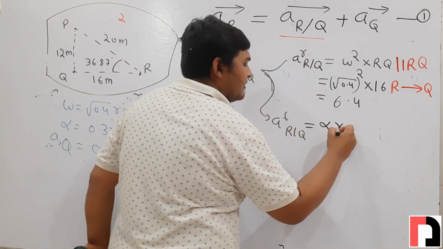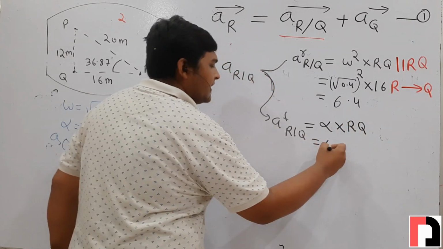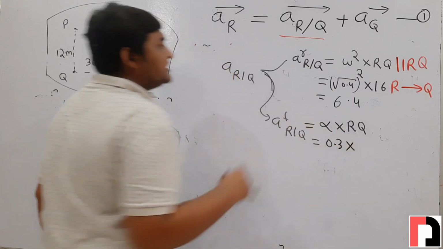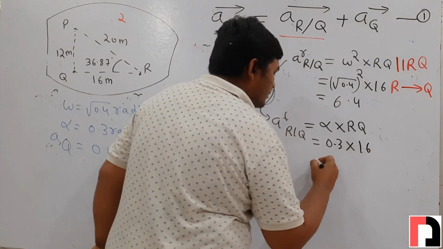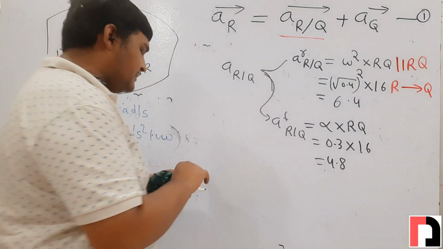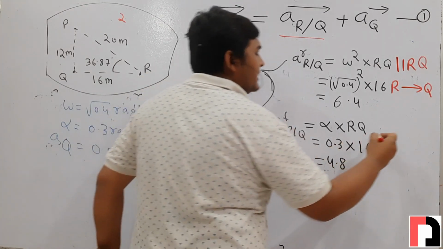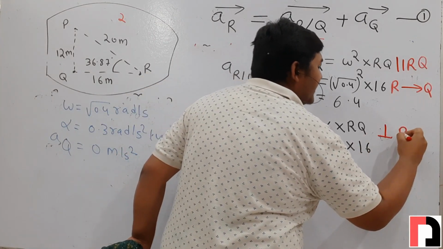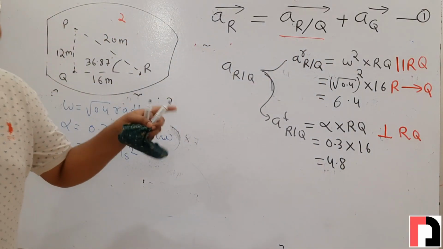Now we will calculate tangential of r with respect to q. Its value will be alpha into distance between r and q. The value of alpha is 0.3, and the distance between r and q is 16 meter. So its value will be 4.8 meter per second square. What will be the direction of tangential of r with respect to q? Its direction will always be perpendicular to rq, and its sense will be decided by alpha.